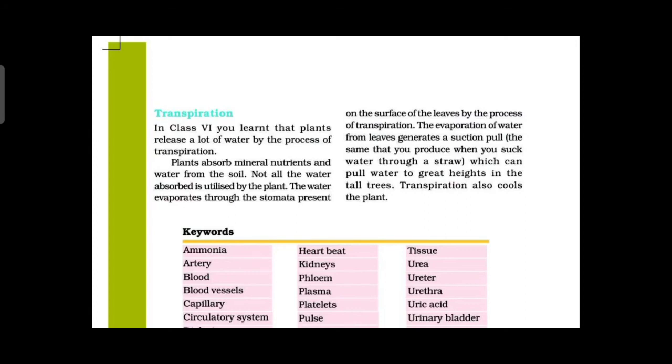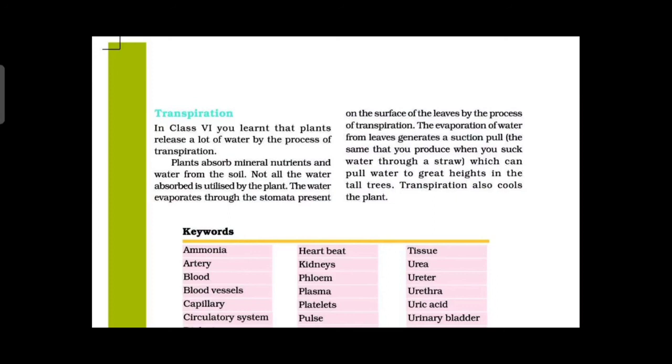More water. Plants absorb minerals, nutrients and water from the soil. We are pouring water, so the plants absorb what? Minerals, nutrients and water from the soil only. Not all the water absorbed is utilized by the plant. The water evaporates through the stomata present on the surface of the leaf by the process of transpiration.